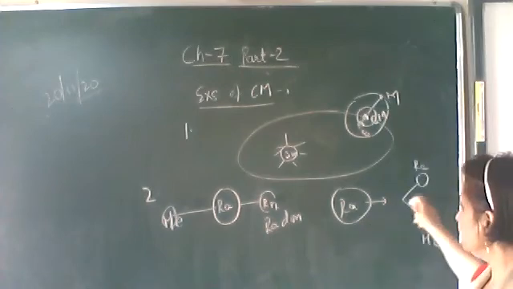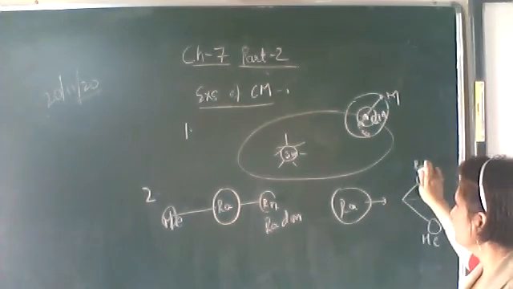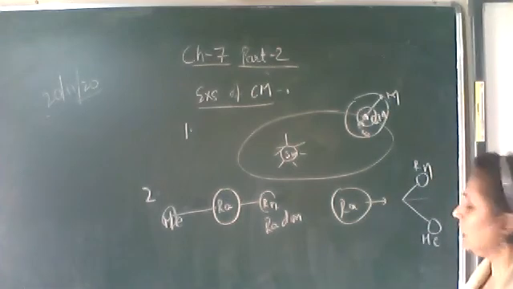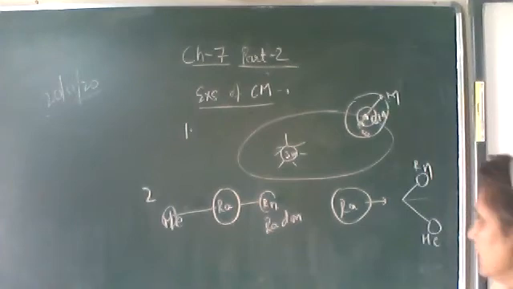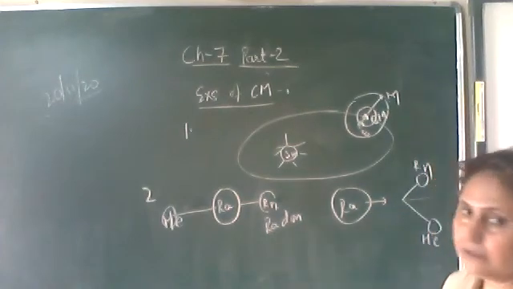So draw this figure. If the radium nucleus is moving, then radon and helium will move in such a way that they make some angle with the original line of motion. First draw this figure and then I'll dictate.